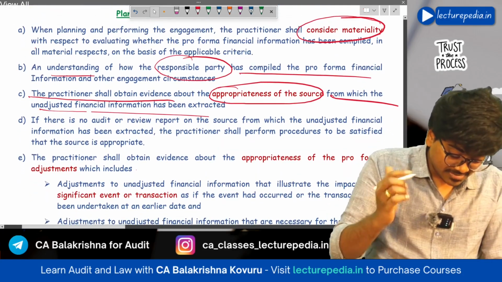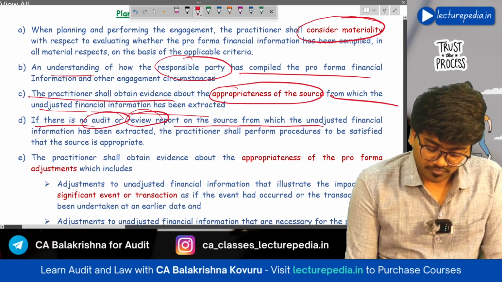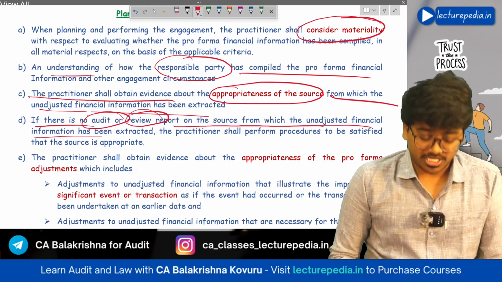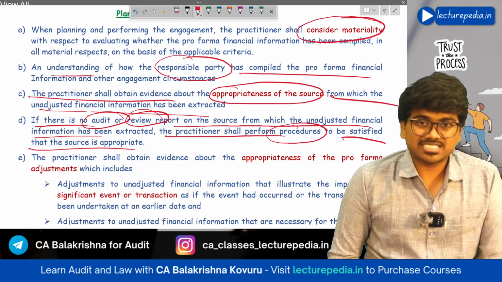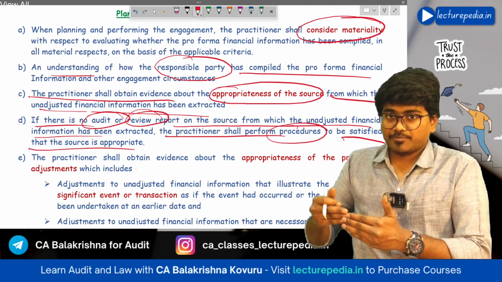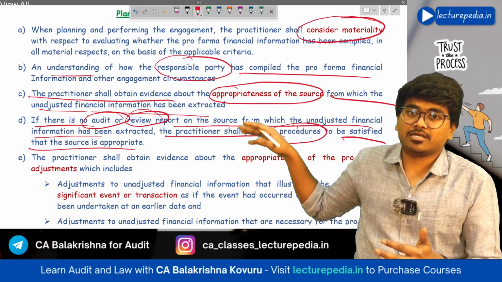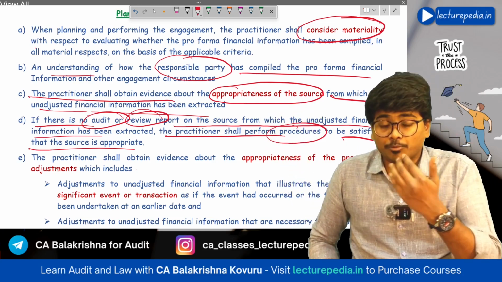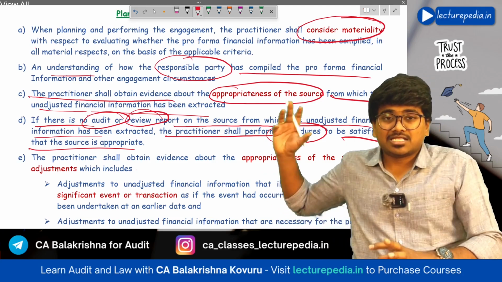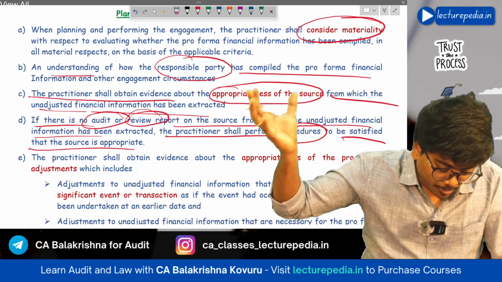Next, if there is no audit or review report on the source from which unadjusted financial information has been extracted, then the practitioner shall perform procedures to be satisfied that the source is appropriate. If the unadjusted financial information is unaudited or no report is available, then the practitioner has to perform procedures to ensure that the source from which the unadjusted financial information has been taken is appropriate.